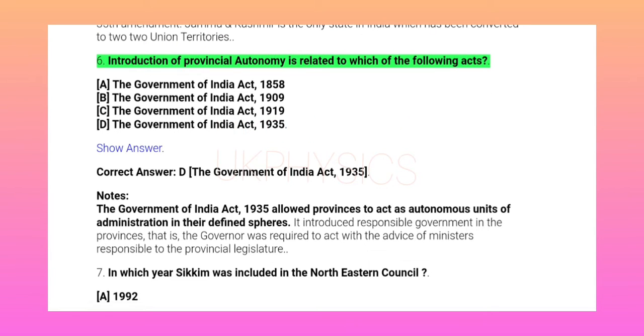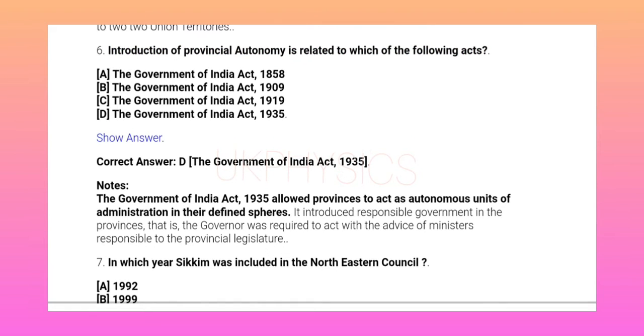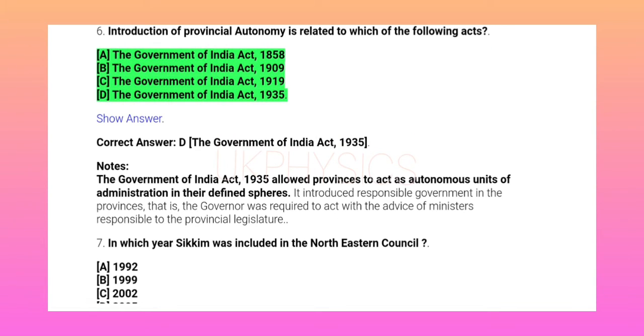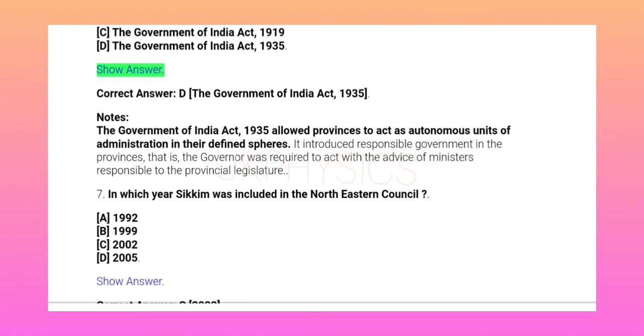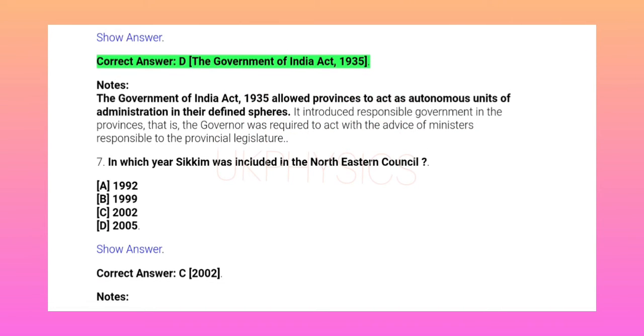6. Introduction of provincial autonomy is related to which of the following acts? A. The Government of India Act, 1858. B. The Government of India Act, 1909. C. The Government of India Act, 1919. D. The Government of India Act, 1935. Show answer. Correct answer D. The Government of India Act, 1935.